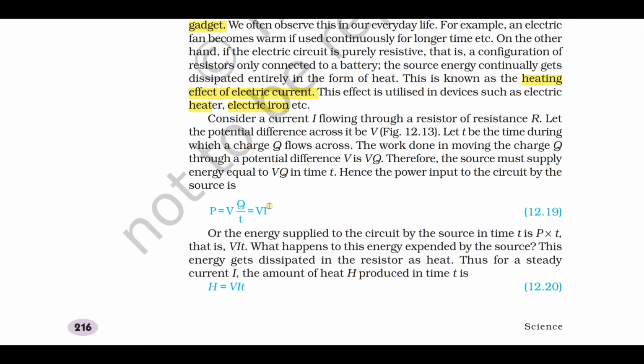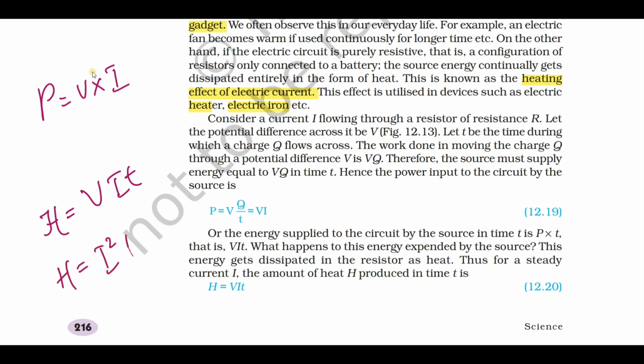So the power input is defined as P equals V into I. The power input to a device is what? V into I. Then the heat dissipated, H equals VIT. If you apply Ohm's law, what we get is H equals I square RT.